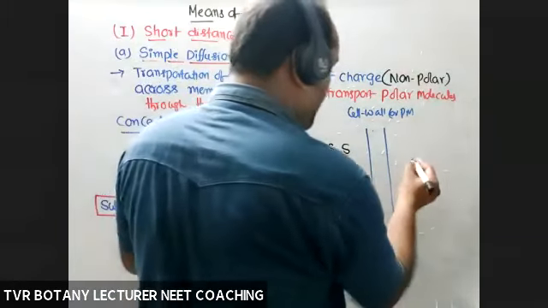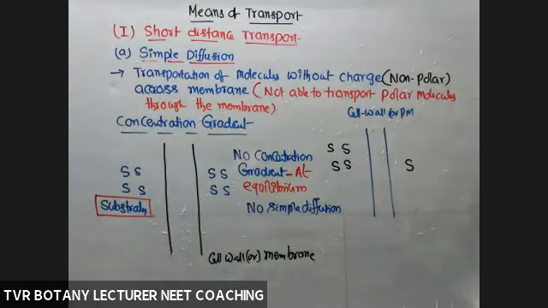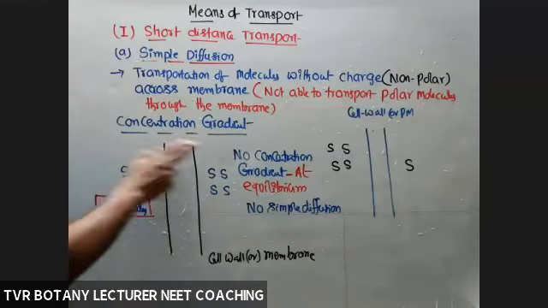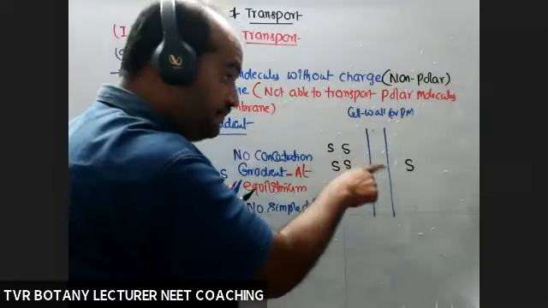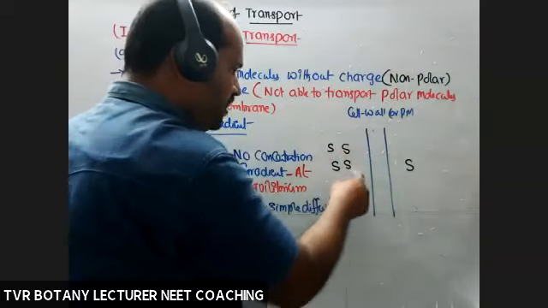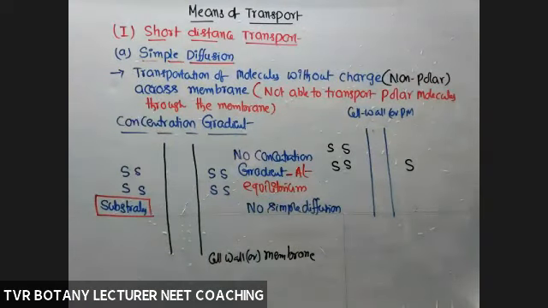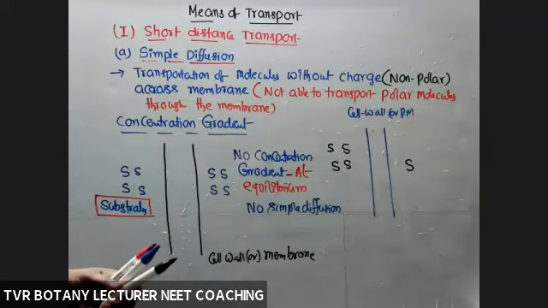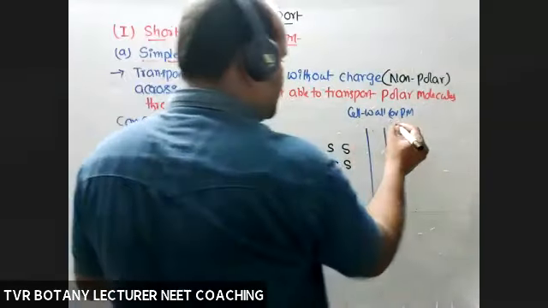But here how many? Same type of molecules. Only one I'm taking. For example, this is A region, B region. No concentration gradient. But here, between same type of molecules, 4 molecules, 1 molecule. Now, what about the systems? They are with a concentration gradient of same type of molecules or not? So in this case, yes, concentration gradient.